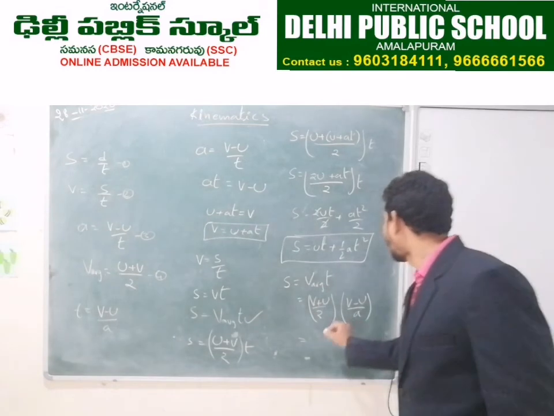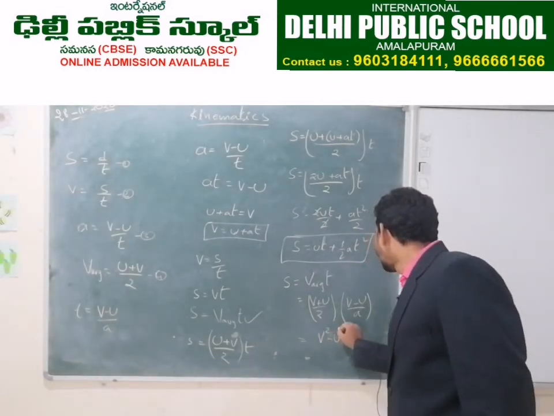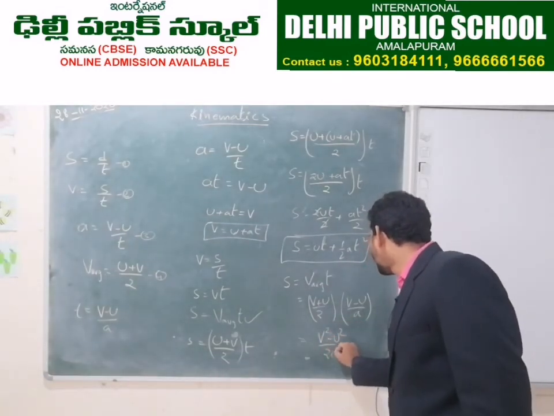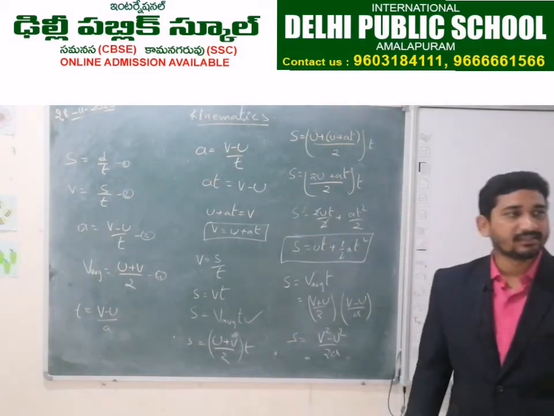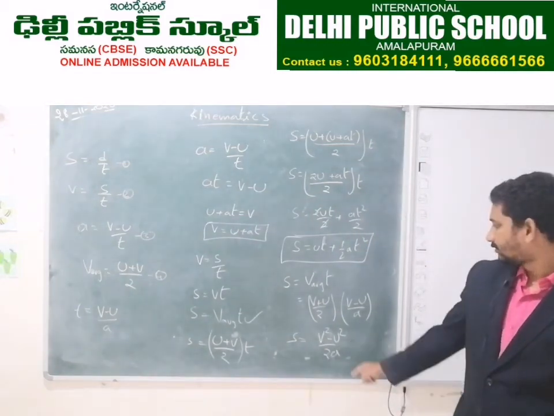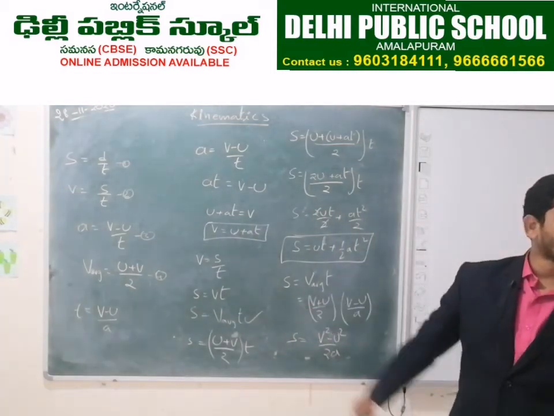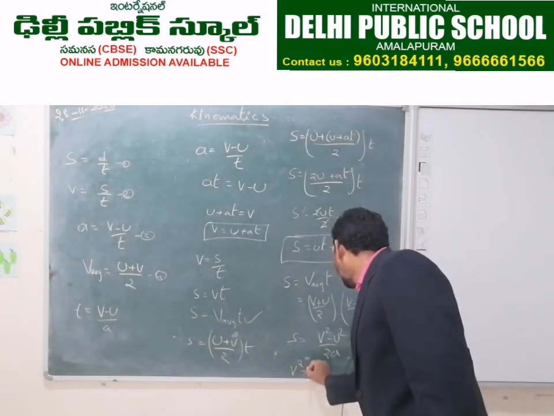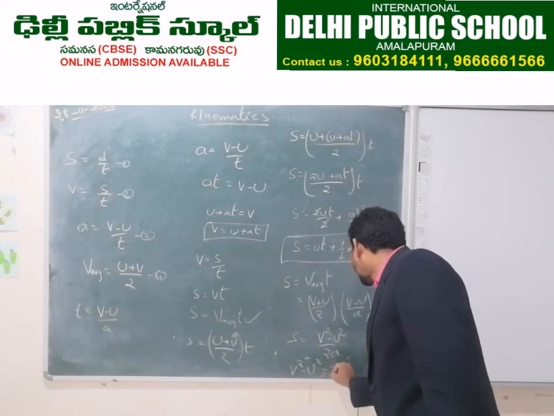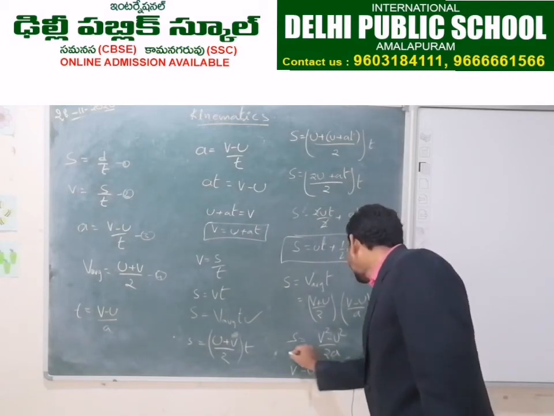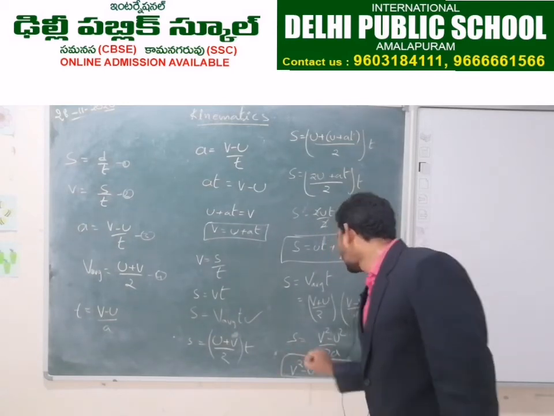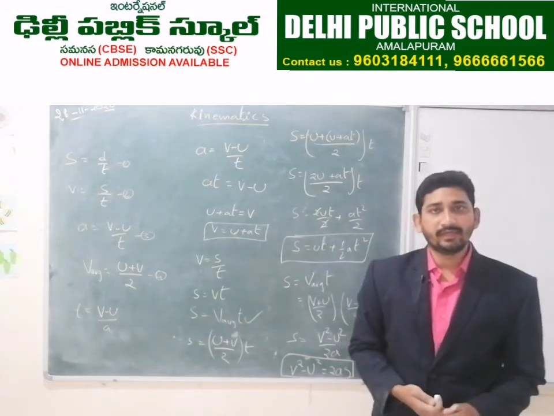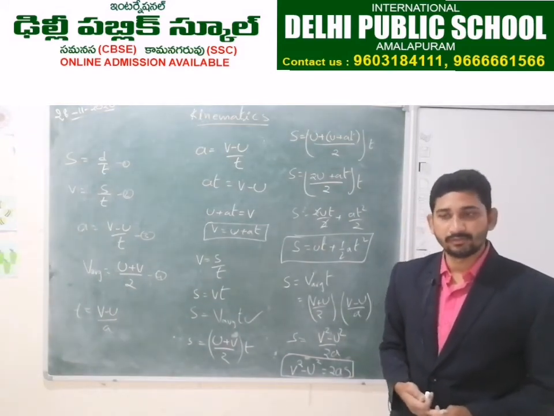Super, Mohan. v square minus u square by 2a. s is equal to that. So send this 2a to that side, it will become 2as. So finally v square minus u square is equal to 2as, which is the third law of equation of motion.